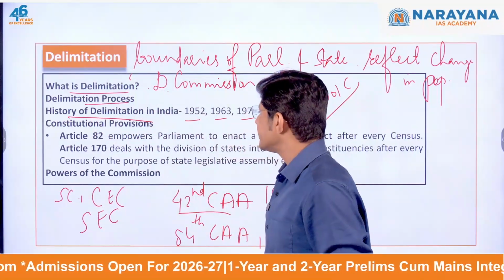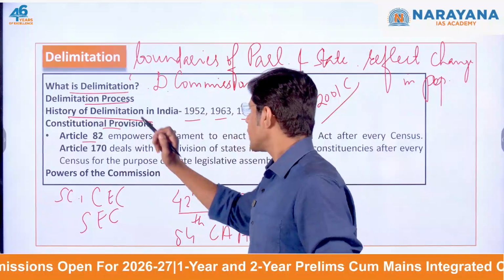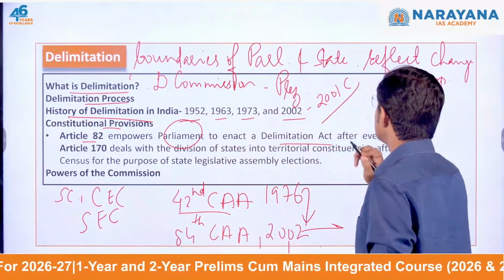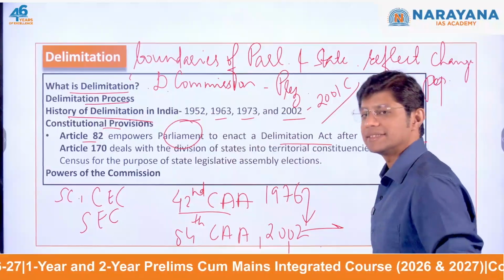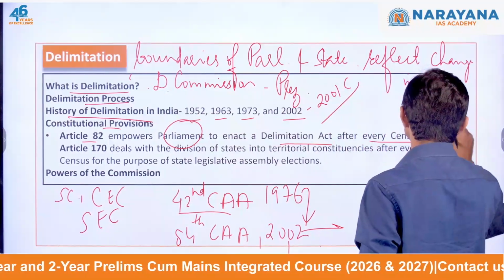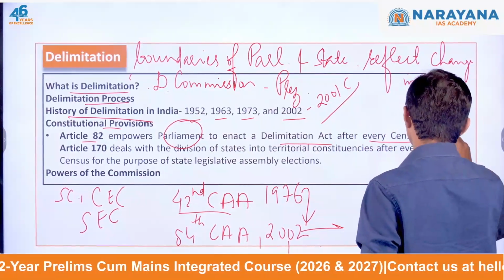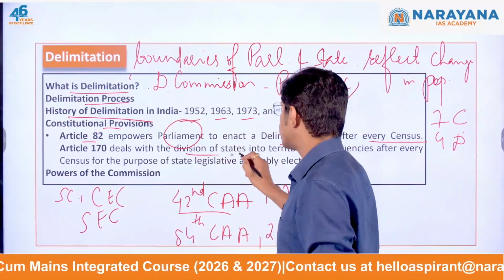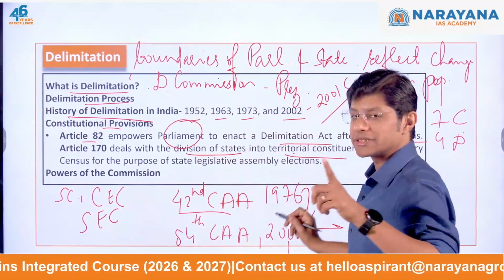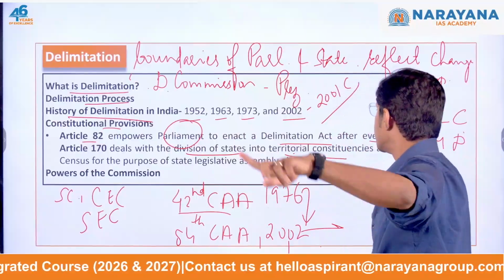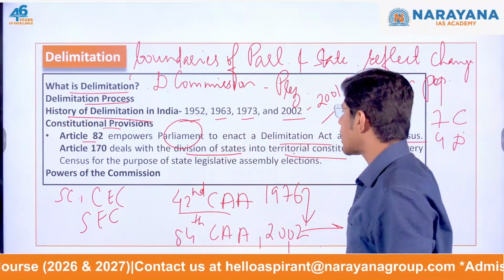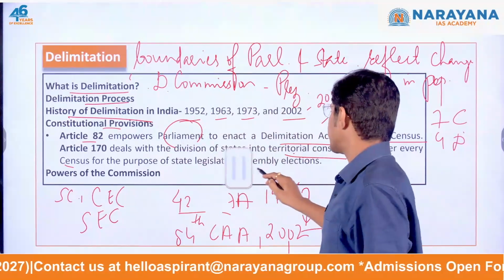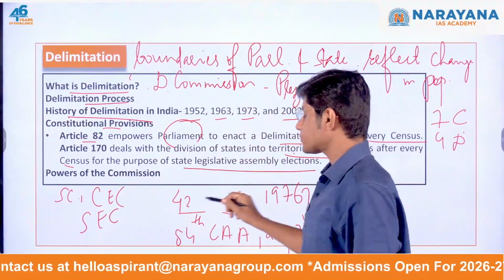Talking of the constitutional provision, Article 82 empowers the Parliament. Who has the power? Parliament to enact a delimitation act after every census. So we had 7 censuses, but we only had 4 delimitation exercises. Article 170 deals with the division of states into territorial constituencies after every census for the purpose of state legislative assembly elections.